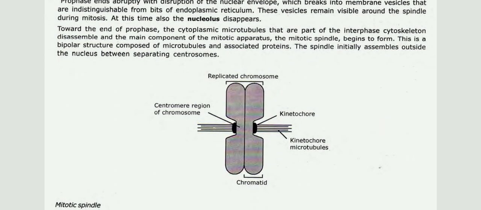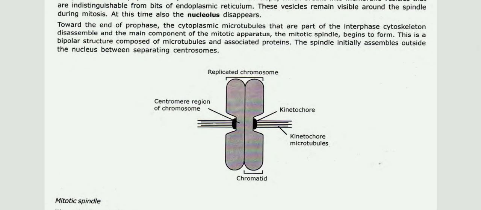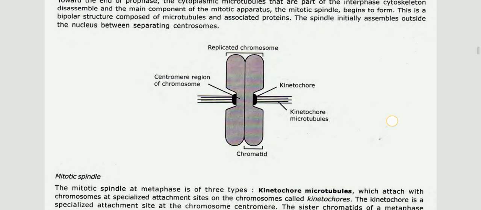Toward the end of prophase, the cytoplasmic microtubules that are part of the interphase cytoskeleton disassemble, and the main component of the mitotic apparatus, the mitotic spindle, begins to form. This is a bipolar structure composed of microtubules and associated proteins. The spindle initially assembles outside the nucleus within separating centrosomes. So the replicated chromosome is there, the centromere region of the chromosome is there, the kinetochore is there, kinetochore microtubules are associated with it, and the chromatid region is also there.